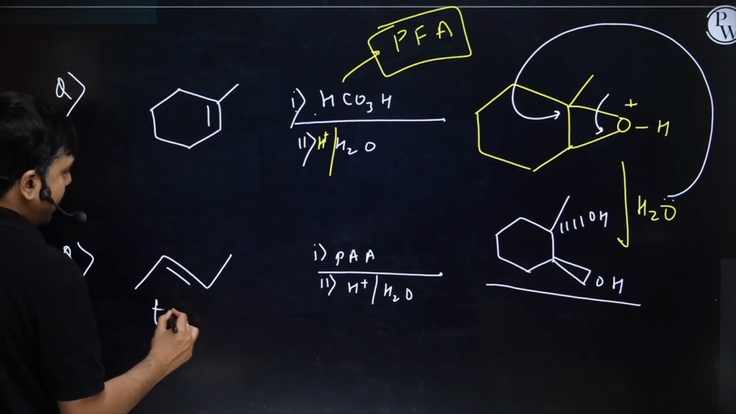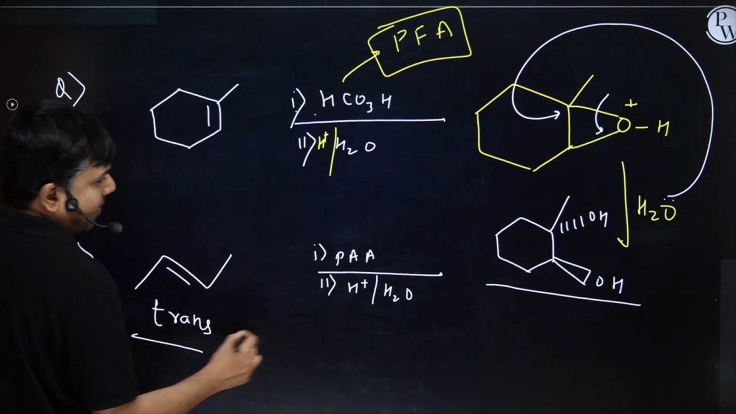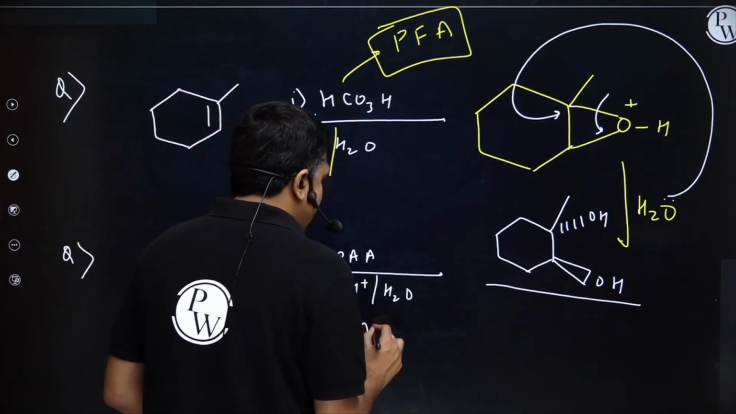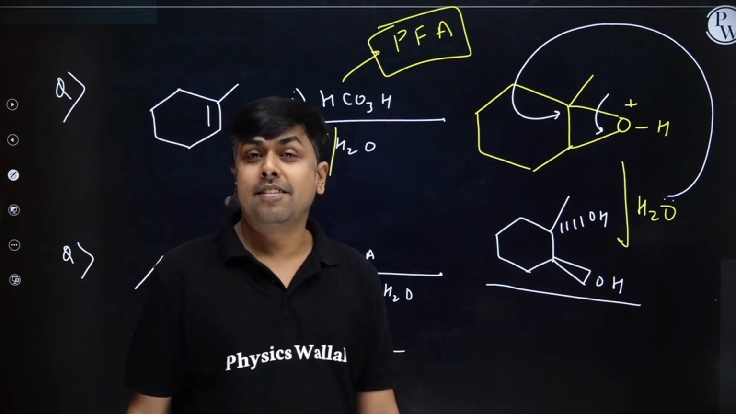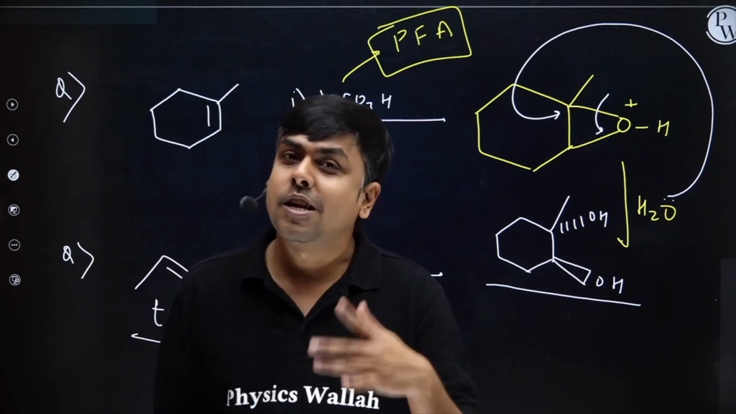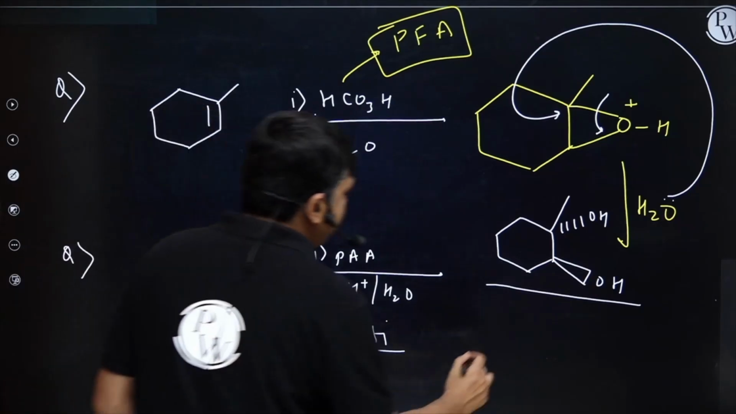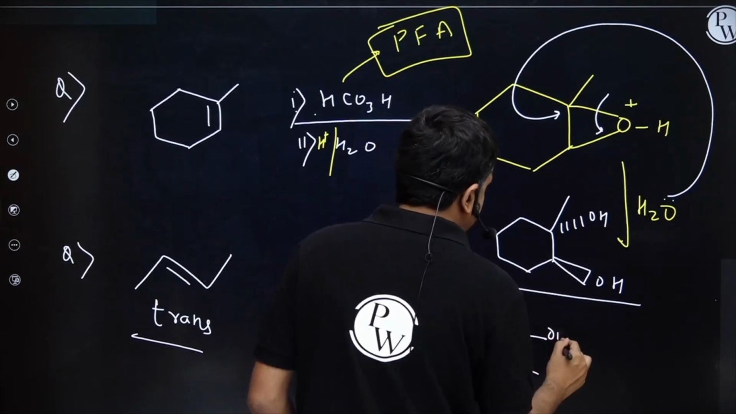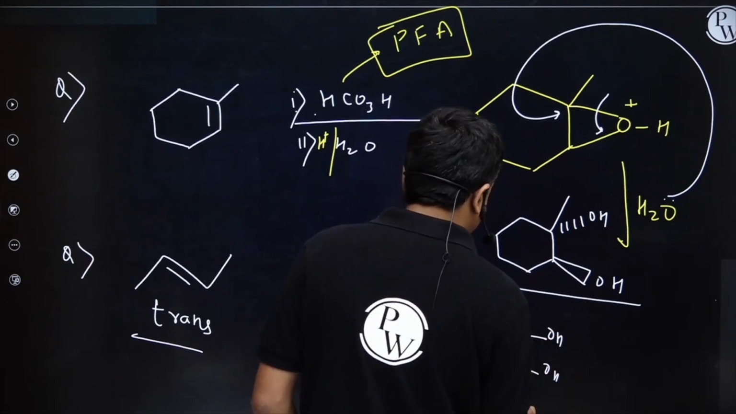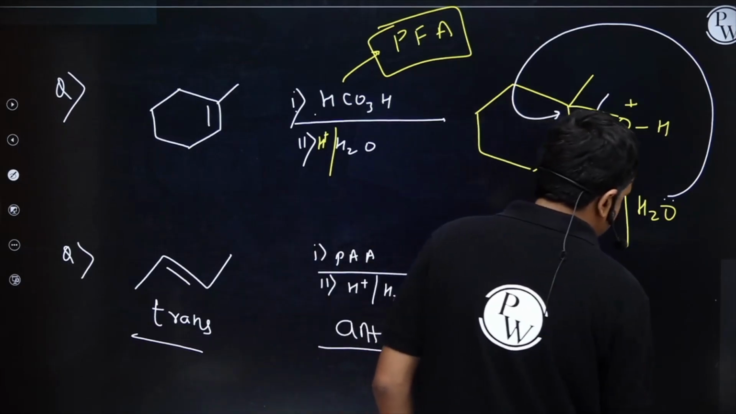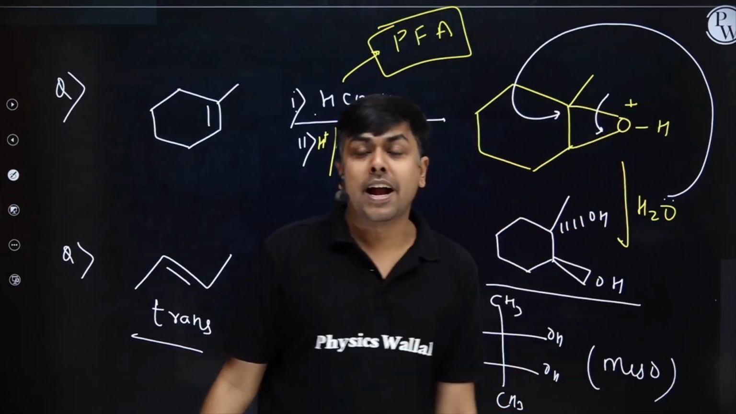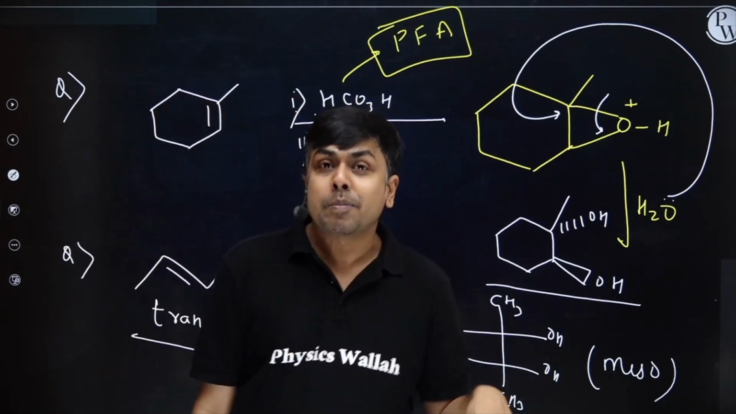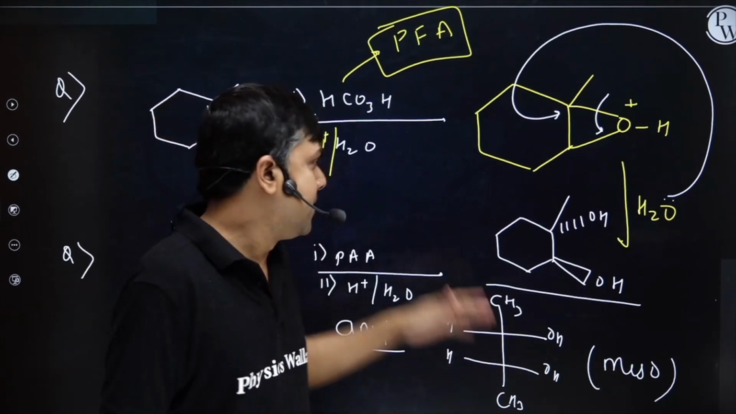I'm having a trans alkene. And here, which type of addition will we have? Trans addition, that is anti-addition. Trans or anti-addition will give me an erythro system or a meso system. So I will have simply CH3, HOH, HOH, CH3. This is a meso one. Trans plus anti, meso. Trans plus syn, DL. Cis plus syn, meso. Cis plus anti, DL. Am I clear? Please comment.